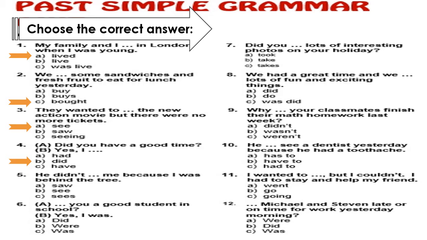Number 5, he didn't, me, because I was behind the train. He didn't. Okay, here the negative form in the past simple. Didn't, and we said before that didn't takes what?